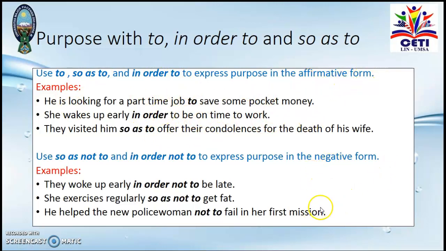In the negative form we can use it in the following way: so as not to, in order not to. Just these two. For example, they woke up early in order not to be late. Not to be late. Also, she exercises regularly so as not to get fat. So as not to get fat. Or she helped the new policewoman not to fail in her first mission. Not to. So this is the negative form of to, so as to, and in order to.